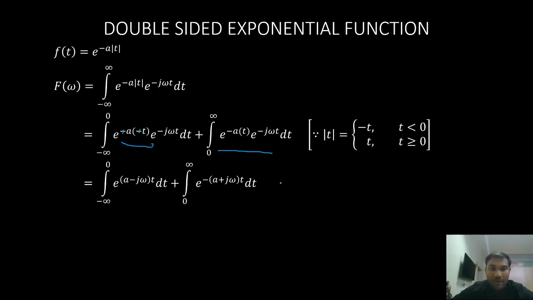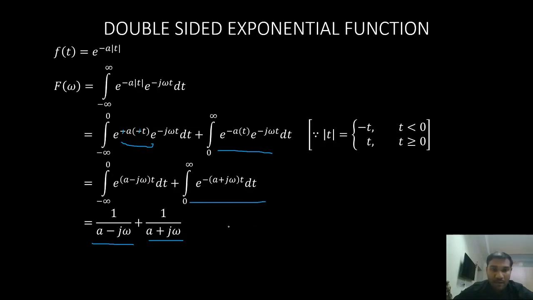Now we will integrate, right? This one we have already seen. It is a plus j omega, single-sided exponential. For this, if we integrate, we will get 1 by a minus j omega. You can try out the integration. We will get 1 by a minus j omega. You can simplify this further.